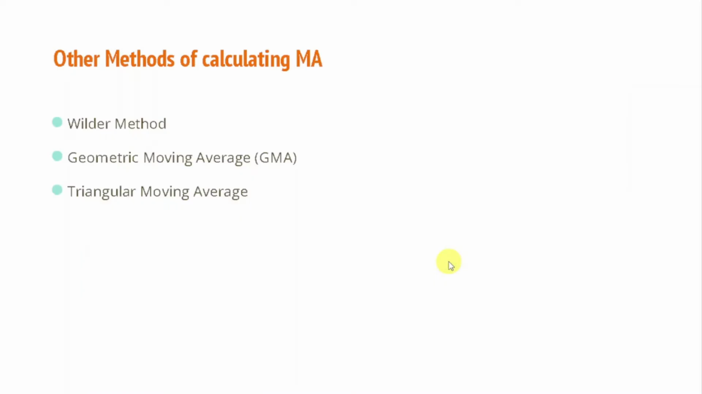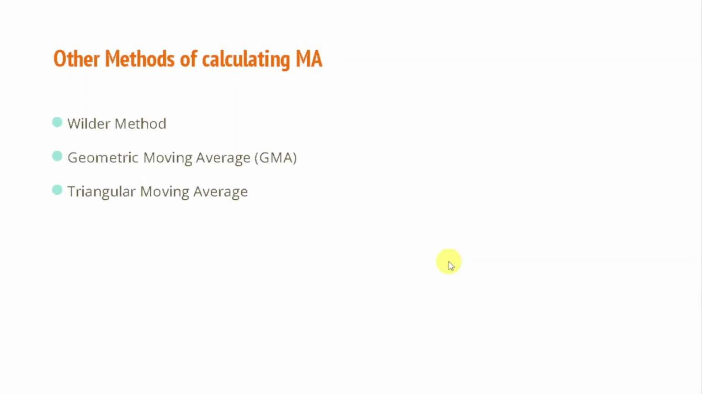Now let's talk about other methods of calculating moving average. The Wilder method, geometric moving average, and triangular moving average are some of the famous methods which people have used in the past, but these methods are not used right now by technical analysts.